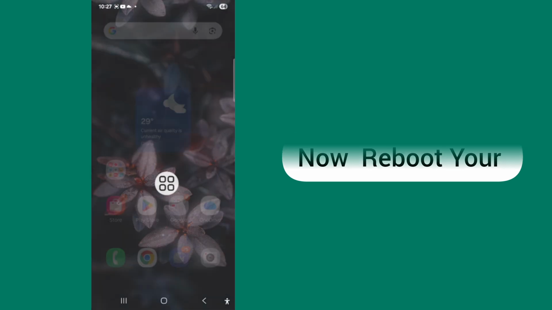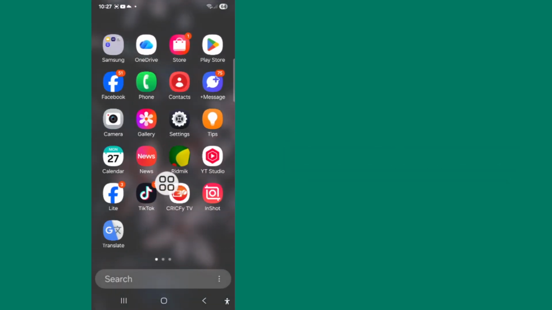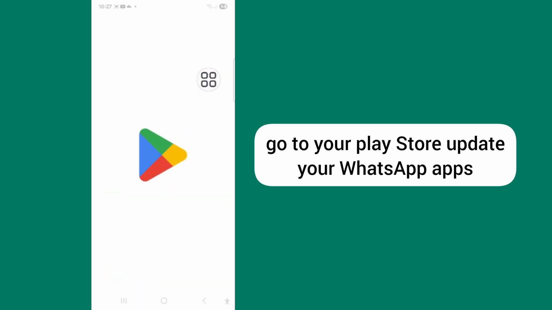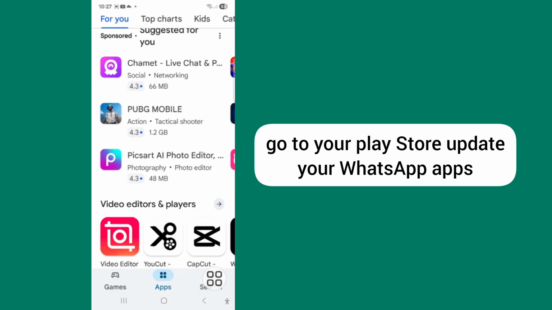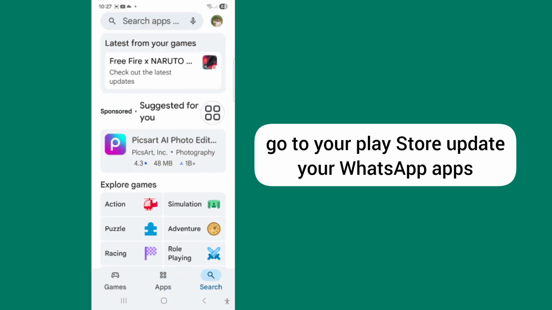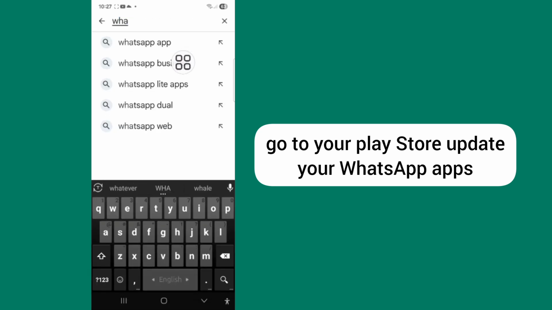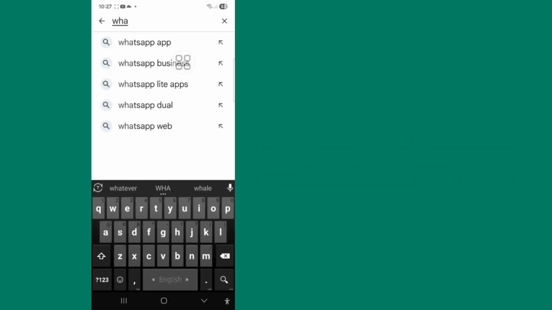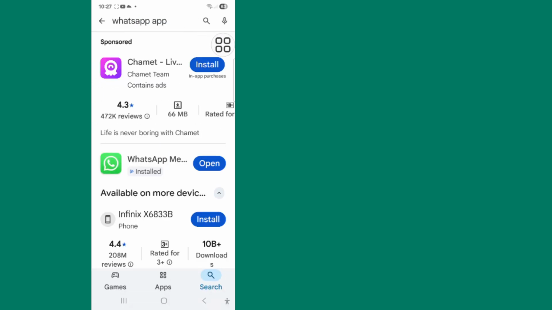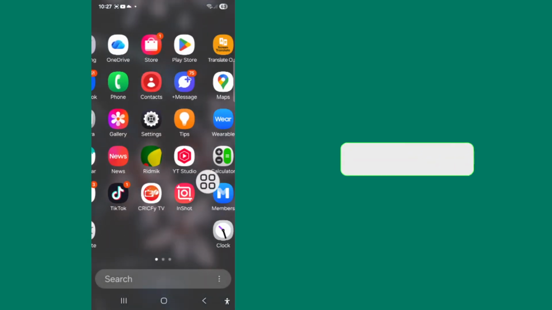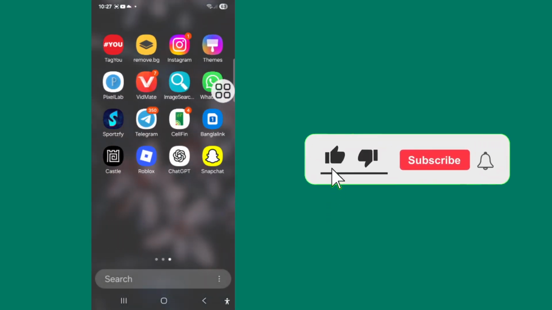Go back to your home screen and go to your Play Store to update your WhatsApp app. Search bar, now search for your WhatsApp app. It is already updated. Now go back to your home screen and click on the WhatsApp app.